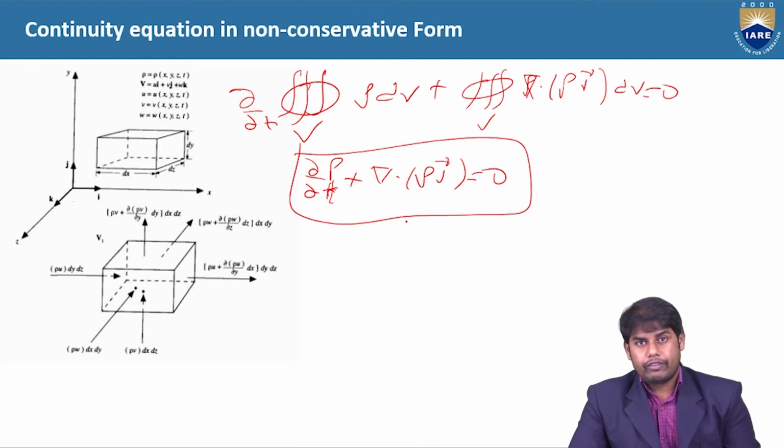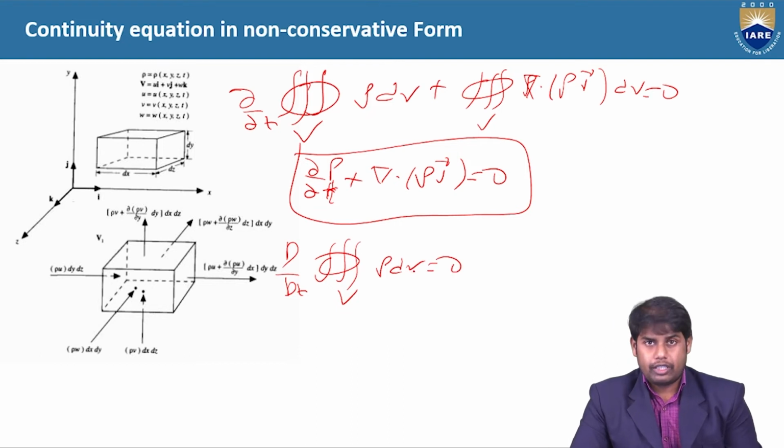Already I told you for the moving control volume, we have this volume integral, basically d by dt of rho dv. As I told you, as it is moving with the flow, the mass is constant, so density and volume can change. The meaning is that when the control volume is moving with the flow, the shape can change. It's not like the shape is fixed.